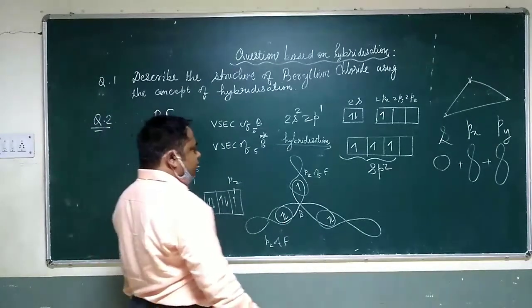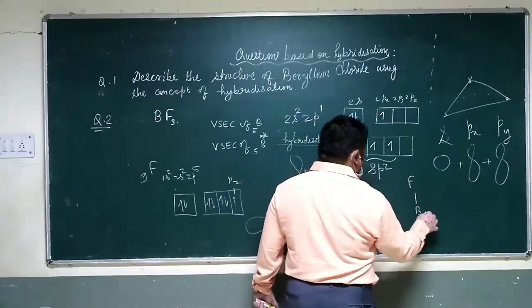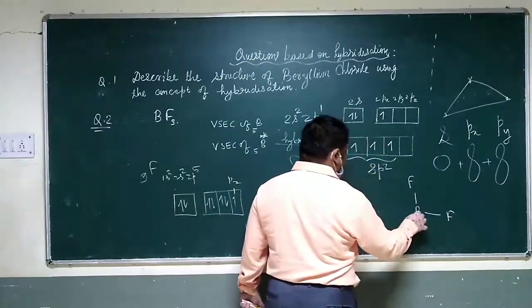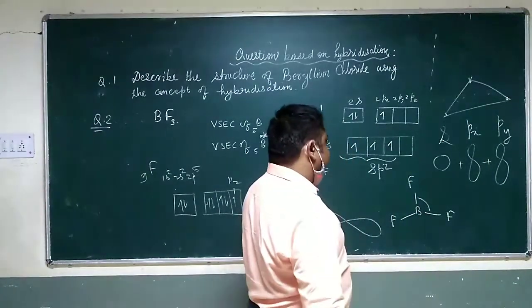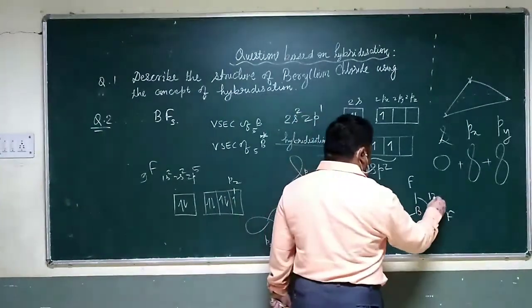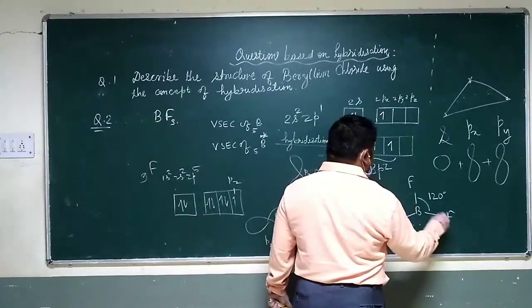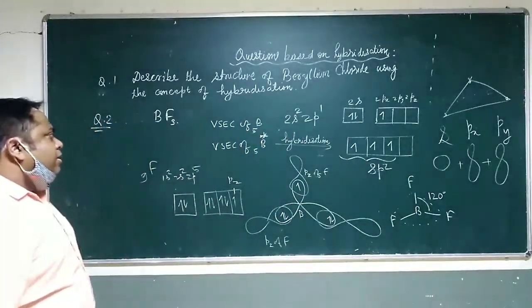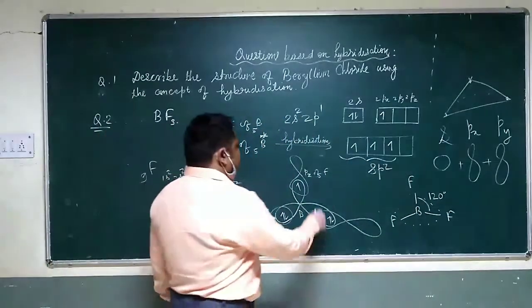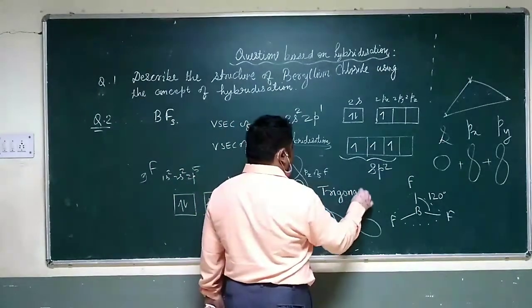So in this way, boron trifluoride will form a triangular planar structure. So a triangular planar structure will have a bond angle of 120 degrees. So easy. It is very simple geometry. So what will be the shape? Its shape will be trigonal planar.